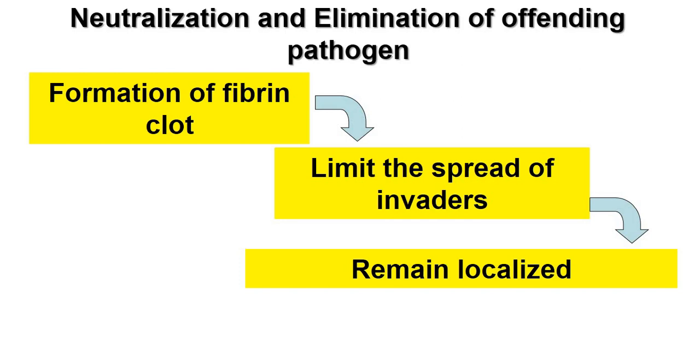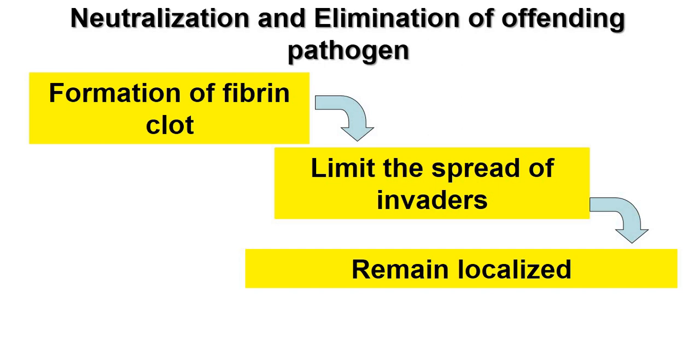Systemic inflammation is when the entire body is affected. In COVID-19, a patient dies because of cytokine storm, where the systemic inflammation involves the entire body. Here of course, it remains localized, so elimination of the pathogen takes place.